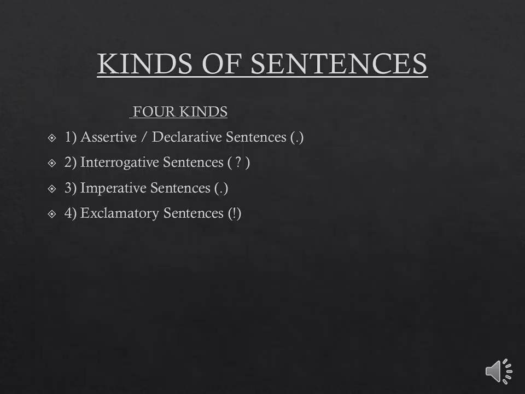Coming to the kinds of sentences, there are basically 4 kinds of sentences. The first one is assertive sentences, which are also called as declarative one, and they end with this full stop. The second kind of sentences, interrogative sentences, which then ends up with question mark. The third one is imperative sentences, which again end up with the full stop. The fourth kind is exclamatory sentences, which end up with the exclamation mark.